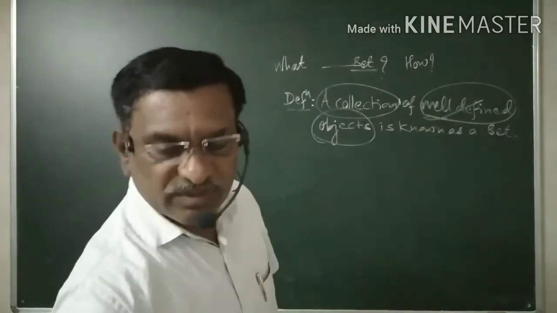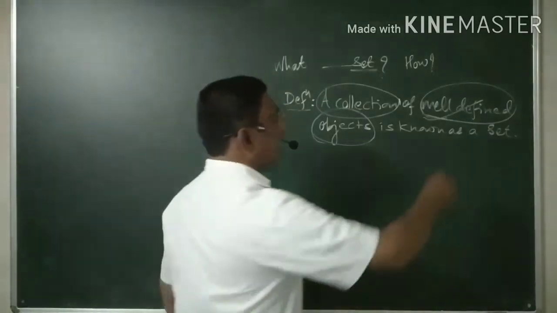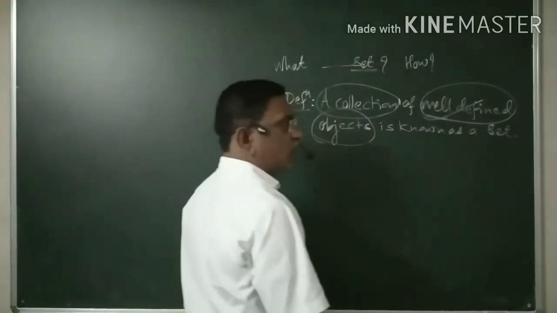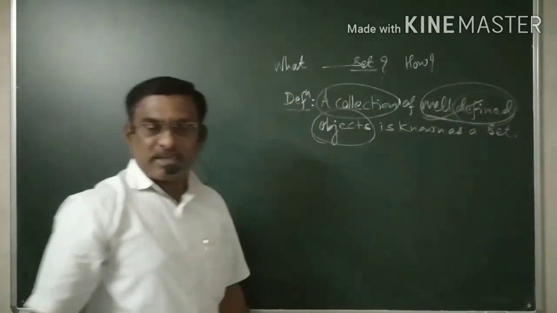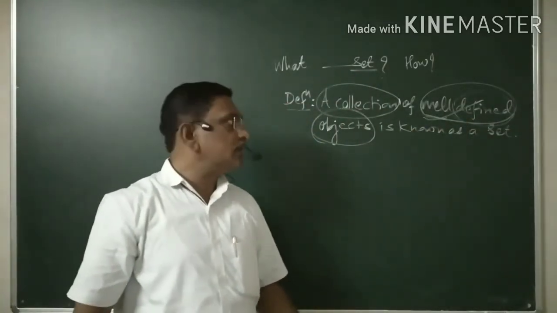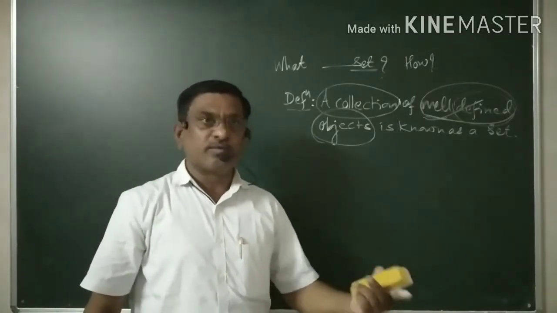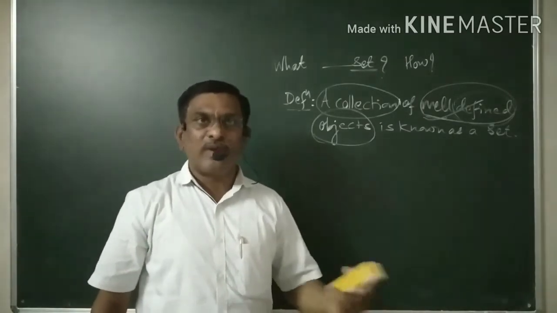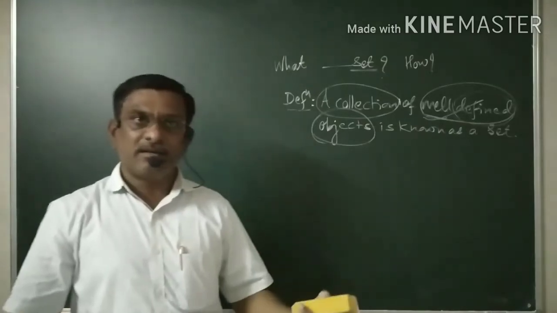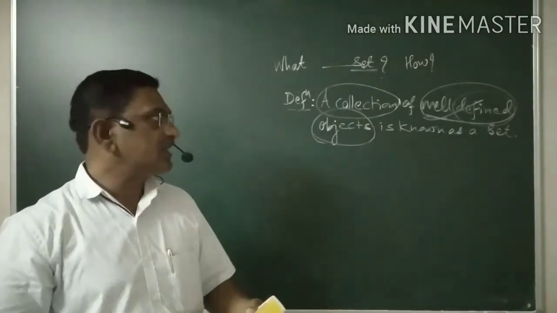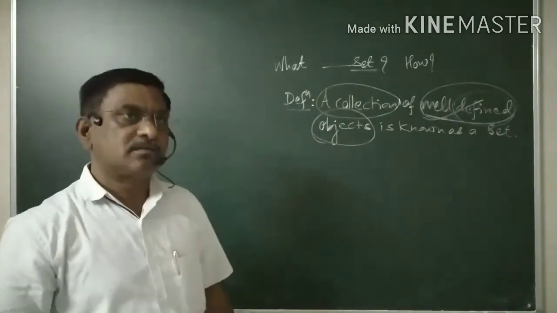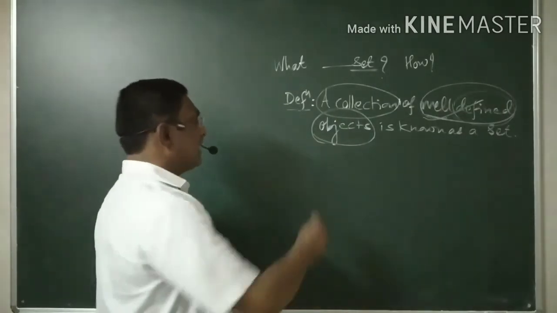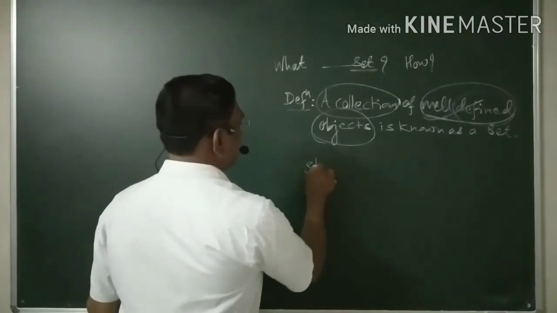Now the question is, what do you mean by well defined and what do you mean by only defined? There is a difference. Well defined has two words, well and defined, and only defined is one word. For example, I can say strong people.